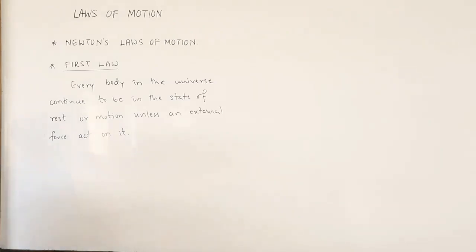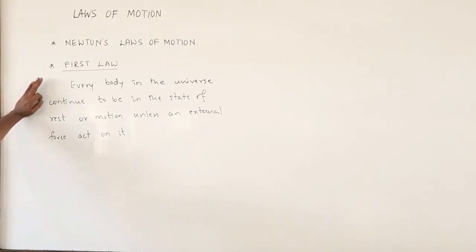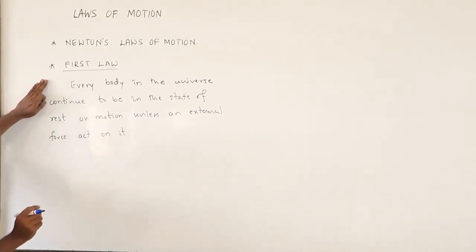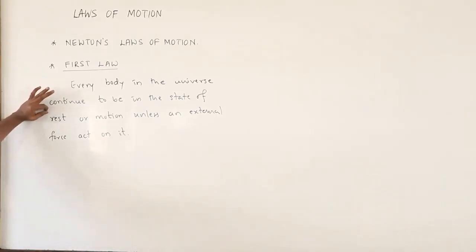So every object in the universe continues to be in its state of rest or motion unless an external force acts on it.